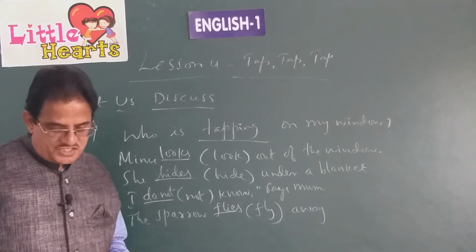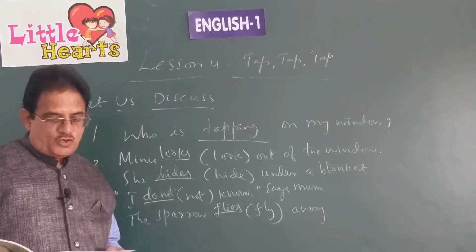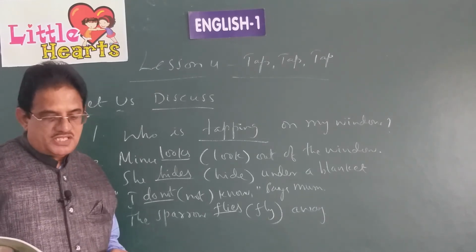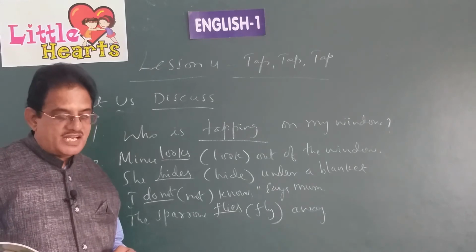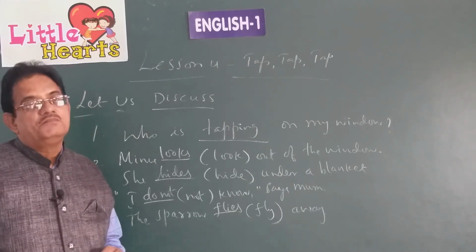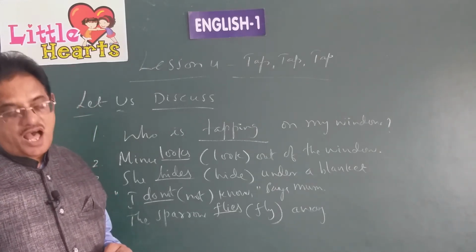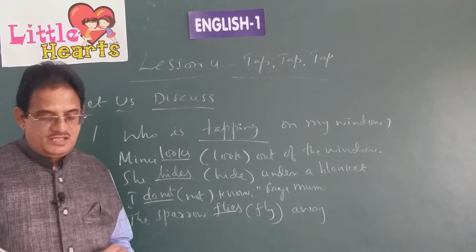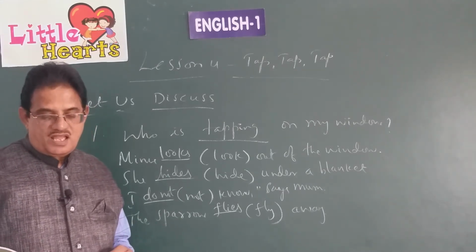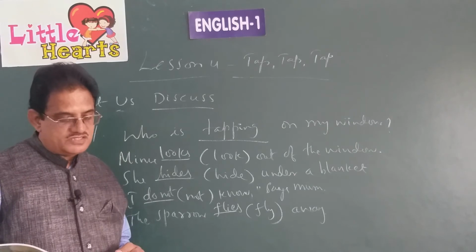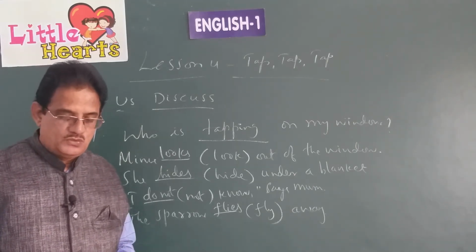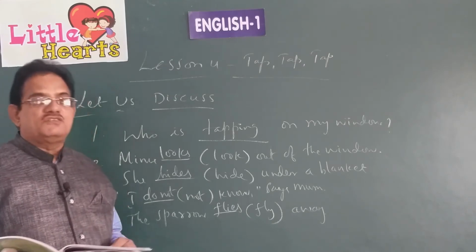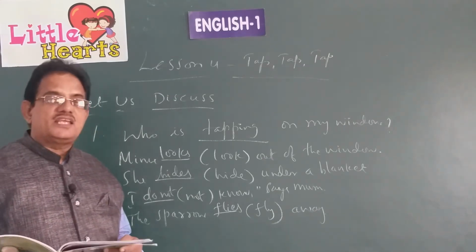Now in the pronunciation, read the following words from the text. Observe the underlined parts in them. Dark, there. What is the underlined part in every word? R. The letter R is underlined there. Dark, there, reply, under, her, downstairs, room, run, sparrow. So, in most of the words, R is a silent letter.